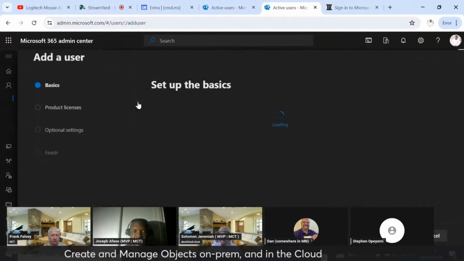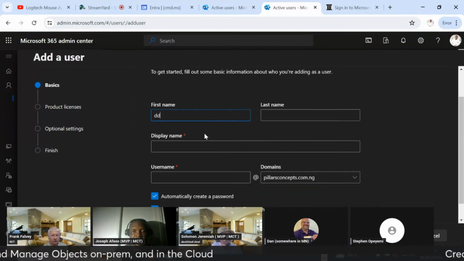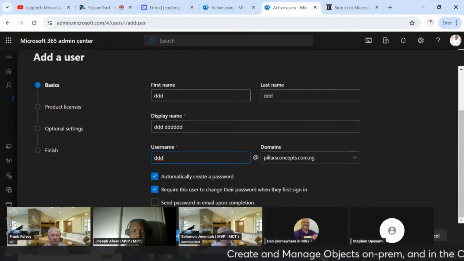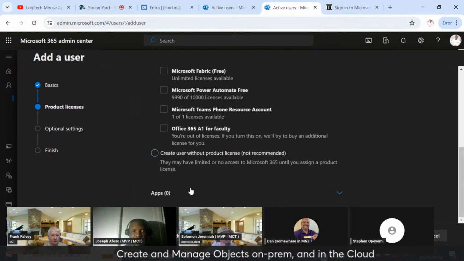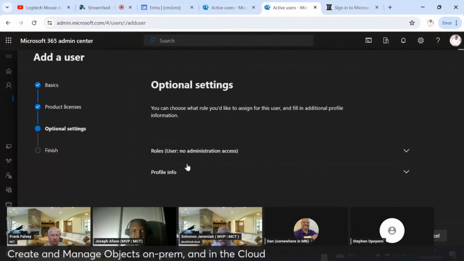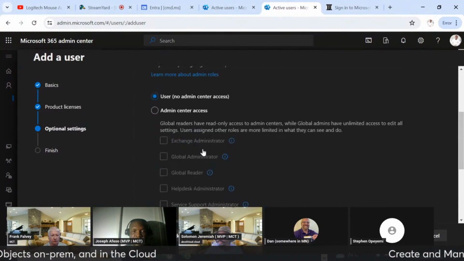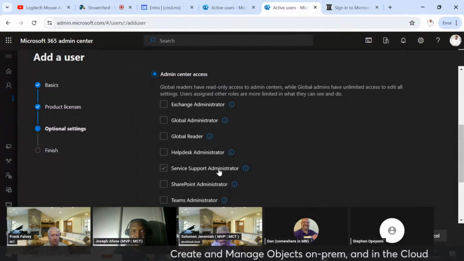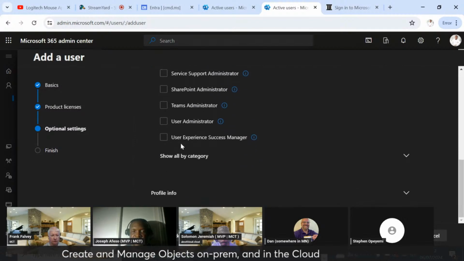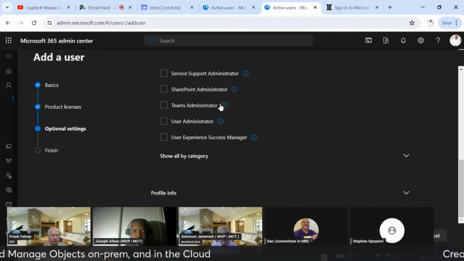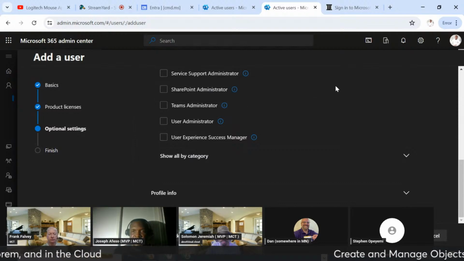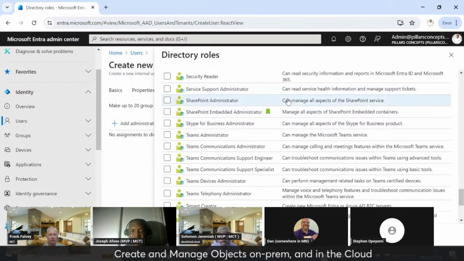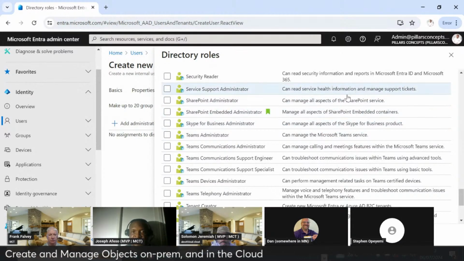That is not the same thing when you are creating a user in M365. If I quickly do that so that you can see it again, then you would see that there are roles. Create a user, and there are roles, for example, here. You would see that it is not arranged. This Exchange Global and help desk, service support administrator, they are just not arranged. So it is easier to quickly look through what you have in Entra ID, see the roles.